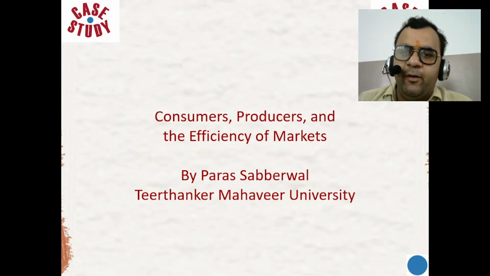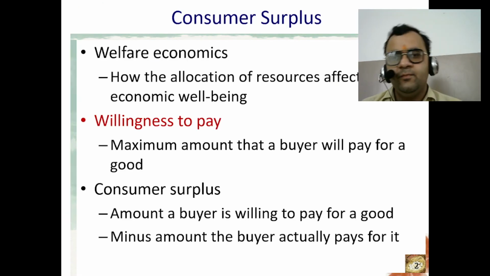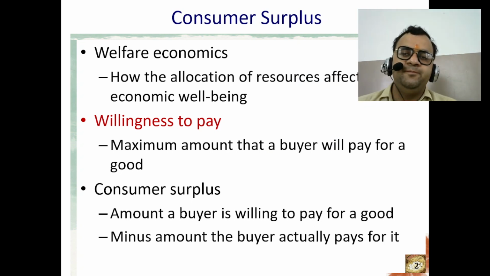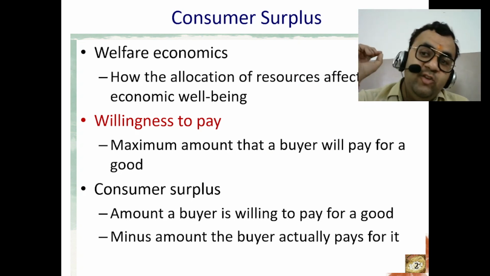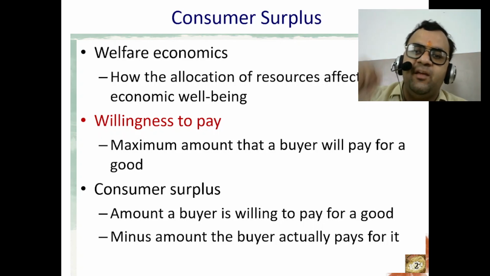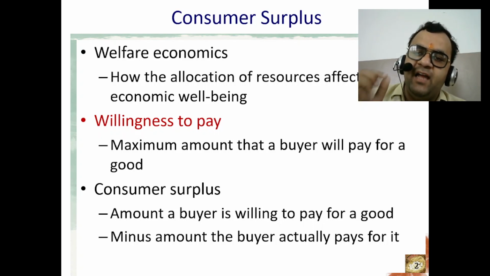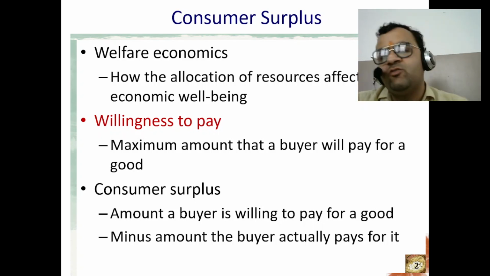We are going to study consumer and producer surplus. Let us start. What is consumer surplus? Consumer surplus is the difference between the maximum amount a consumer is willing to pay for a good or service and the actual market price they pay. It represents the value that consumers receive from purchasing a product at a price lower than their willingness to pay.